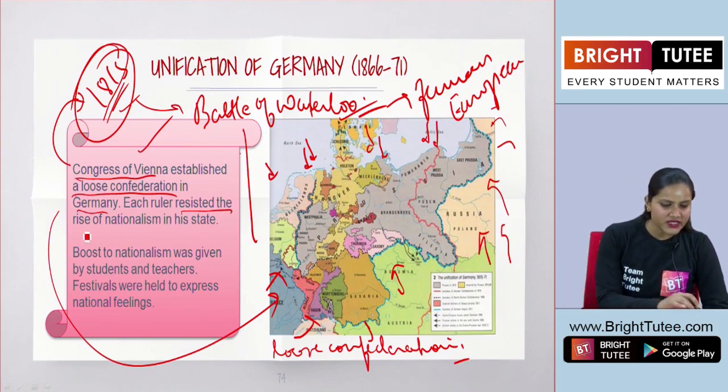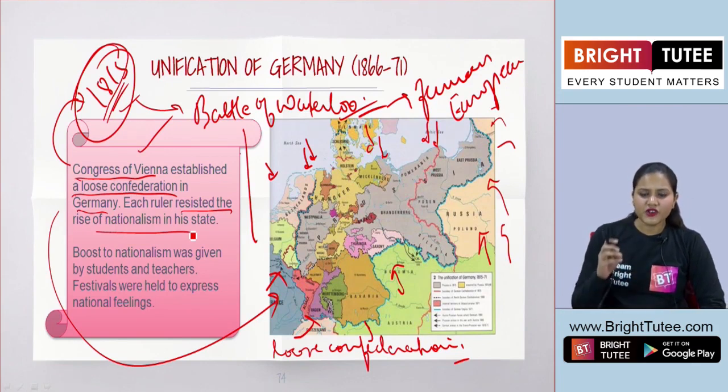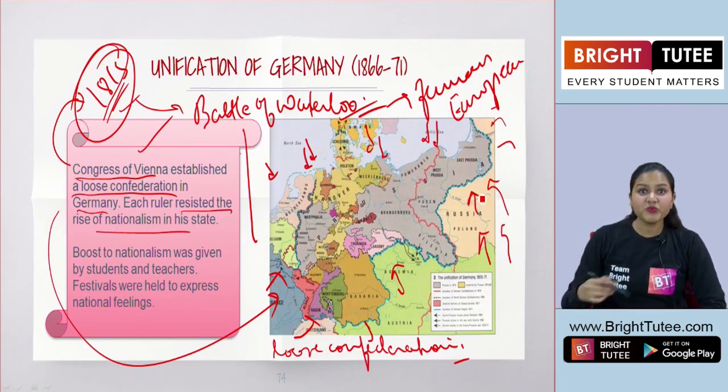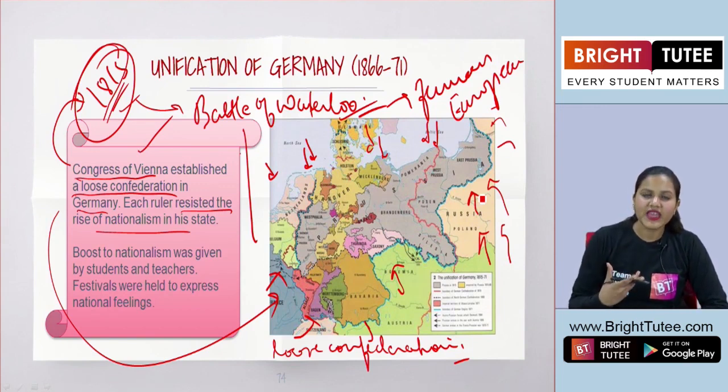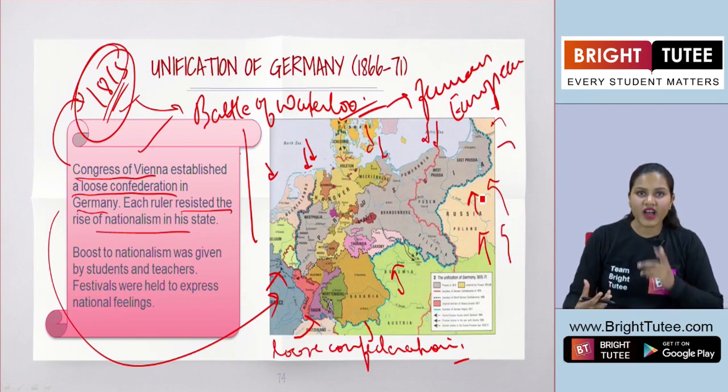Each ruler resisted the rise of nationalism in his state. Definitely, no ruler wanted people to be aroused with this feeling of nationalism, and therefore they resisted this idea. Why? Because it can weaken their rule in that particular kingdom.